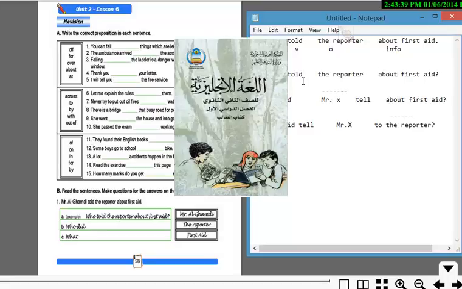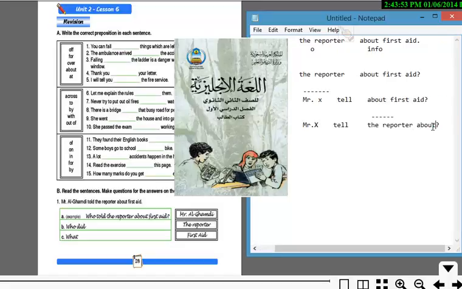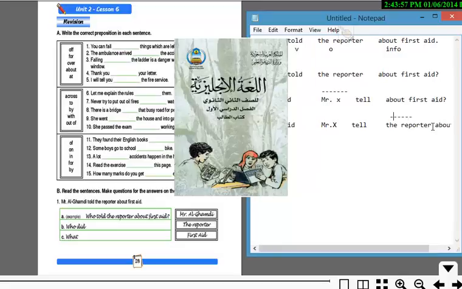So we say, what did Mr. X tell the reporter about? Well, he told them about first aid. So there you go. Again, I'm just going to review quickly for you.